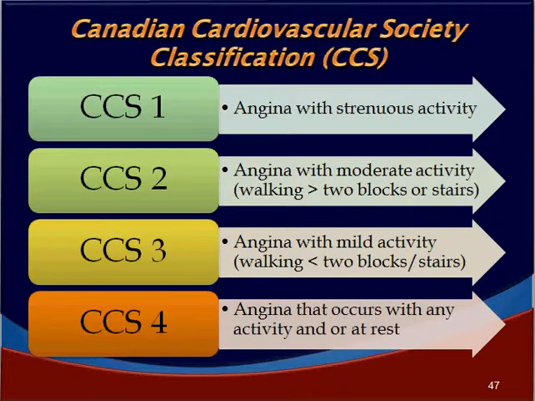Canadian Cardiovascular Society classification, CCS. CCS 1, angina with strenuous activity only. CCS class 2, angina with moderate activity, walking more than 2 blocks or climbing more than one flight of stairs. CCS 3, angina with mild activity only, that is walking less than 2 blocks or one flight of stairs. And then CCS 4, angina that occurs without any activity or that occurs at rest. So these are important for us to classify the degree of patient's disability in terms of angina and to see whether it is improving or worsening.